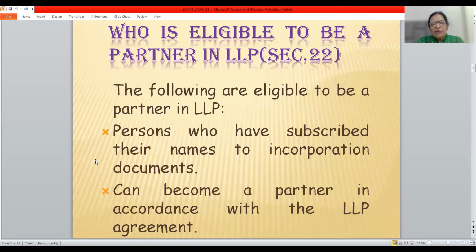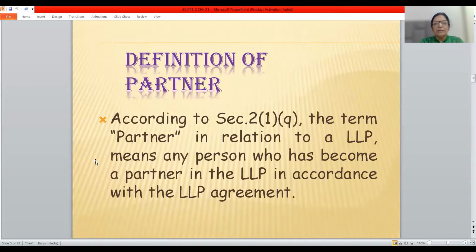So if he has subscribed to the incorporation document at the time of incorporation or registration, then he will be the partner. Or if he wants to join later on, he can join as per the terms and conditions which have been laid down in the LLP agreement.